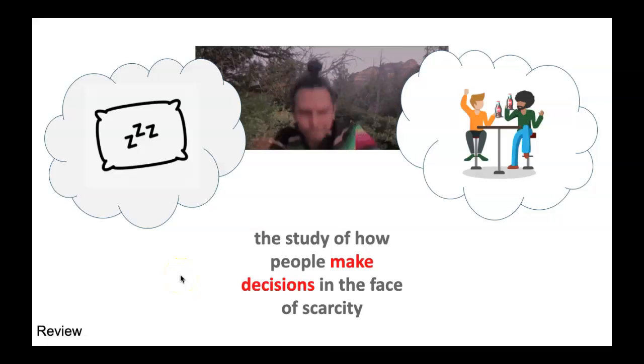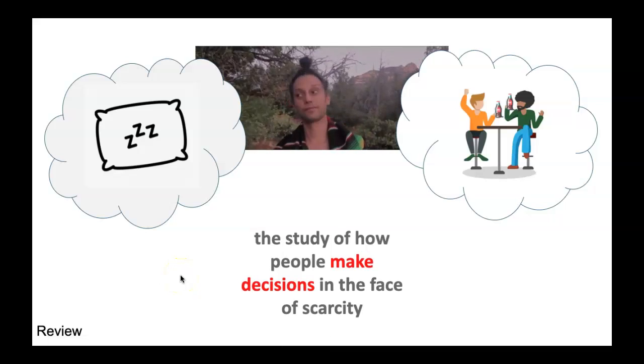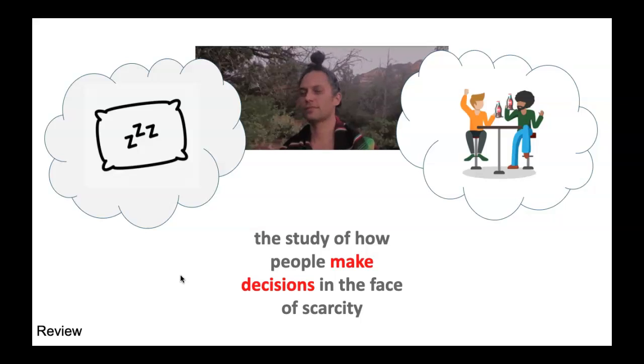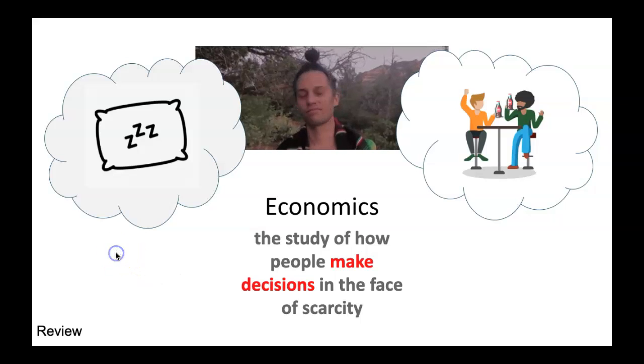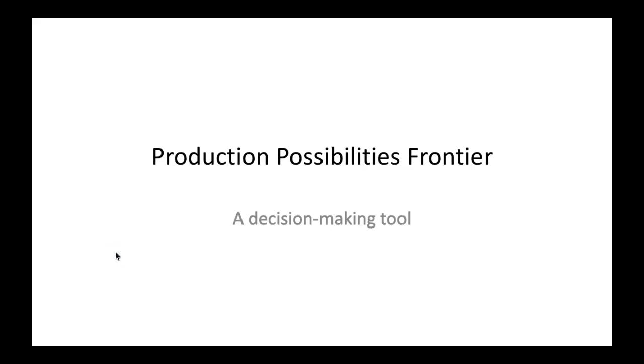Okay, some quick review. What do we call the study of how people and societies make decisions in the face of scarcity? Hopefully you got that. All right, today's lesson is on the production possibilities frontier, which is a decision-making tool.